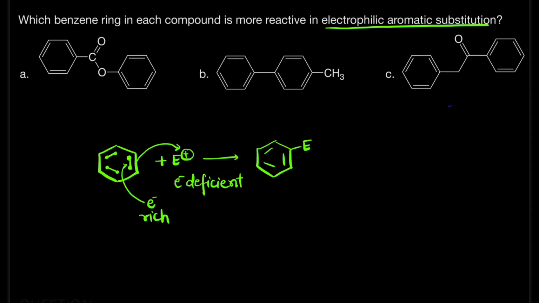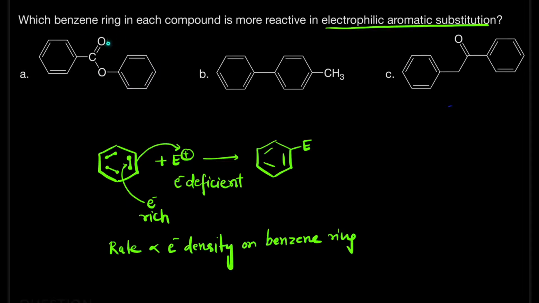substitution. So the rate will be directly proportional to the electron density on the benzene ring. If the benzene ring has more electron density, then the rate of the electrophilic substitution reaction will be more. Now we'll see, in all the three cases, we have two benzene rings.